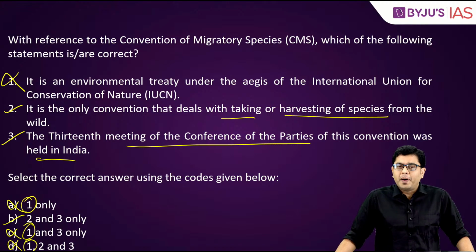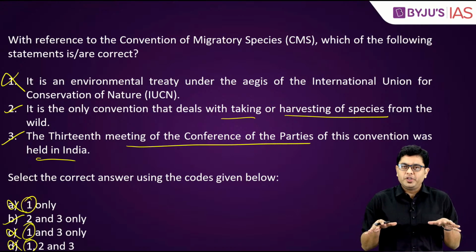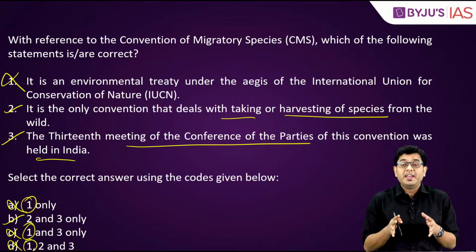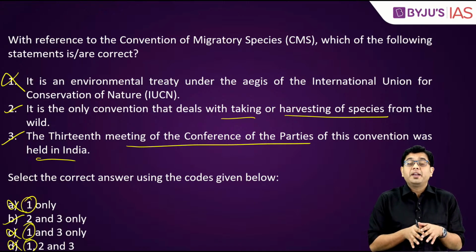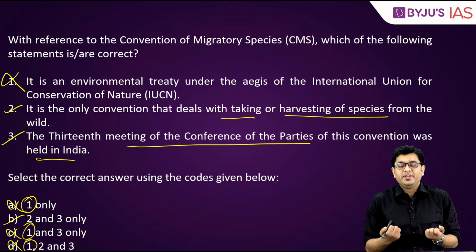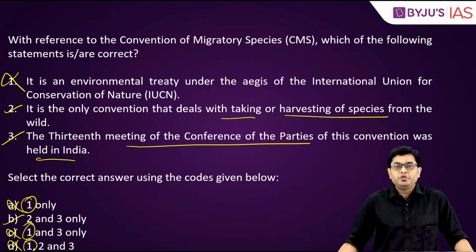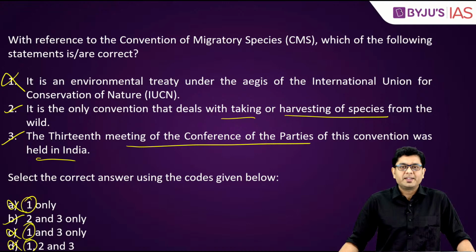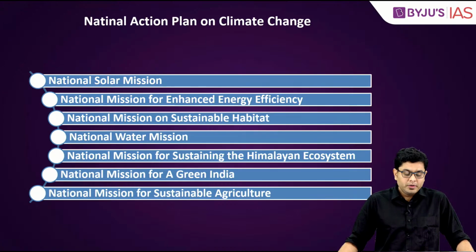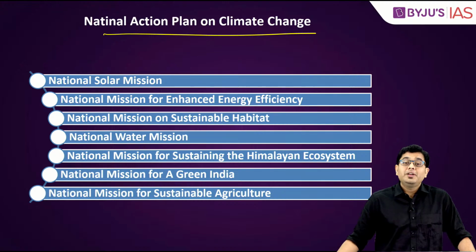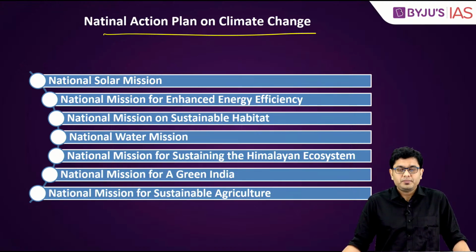So the conference of parties for all the different conventions will always be the highest decision making body, and that is why the conference of parties, where it is held, is always important. Now here we have seen that B, 2 and 3 only is the correct answer. Moving on to the National Action Plan on Climate Change.